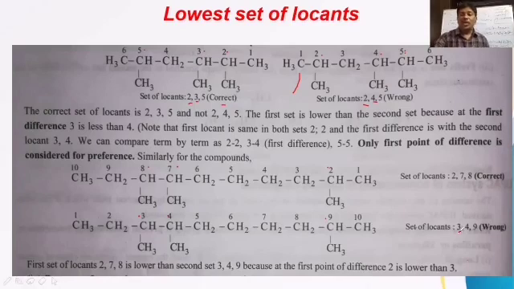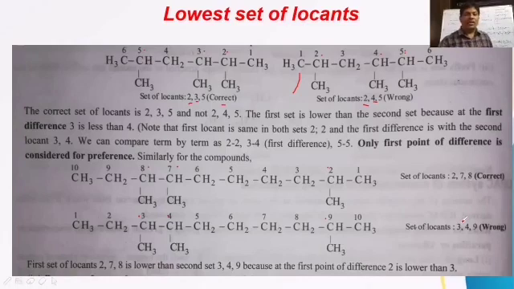Okay, now if you take the lowest sum of locants, see here, 2 plus 7, how much? 9. 9 plus 8, 17. We are getting 17 here. If you take here 3 plus 4, 7. 7 plus 9, 16 we are getting. Here 16 we are getting, here we are getting 17. Which is the lower value? 16 is the lower value. Lowest sum is here, but it is wrong.